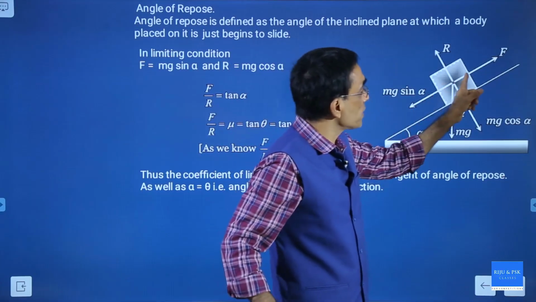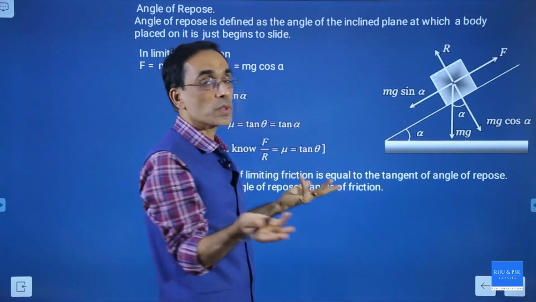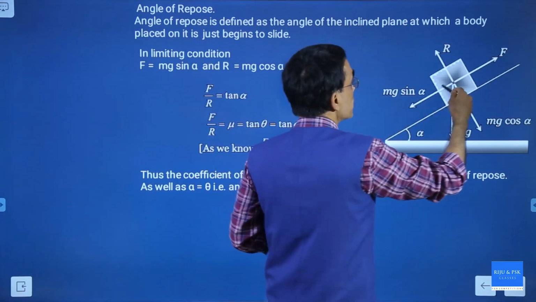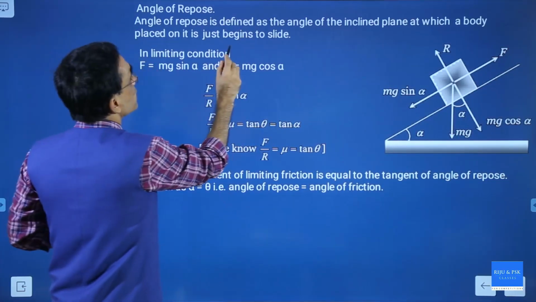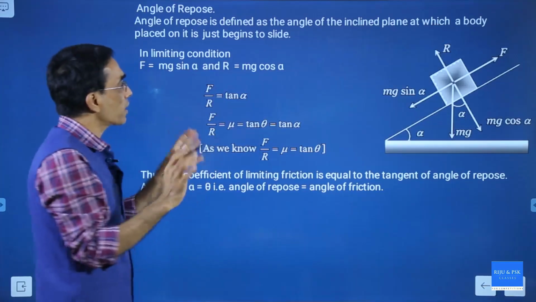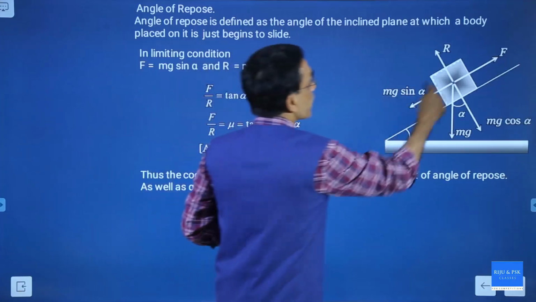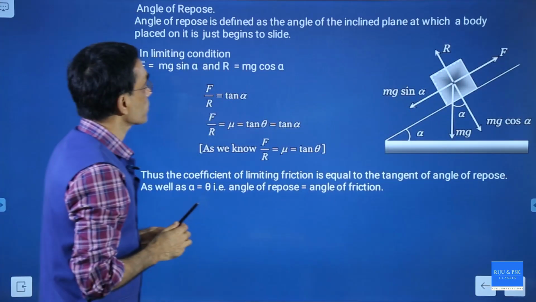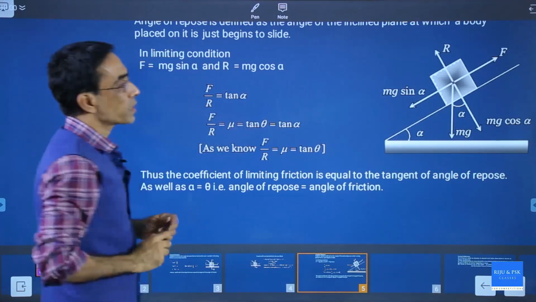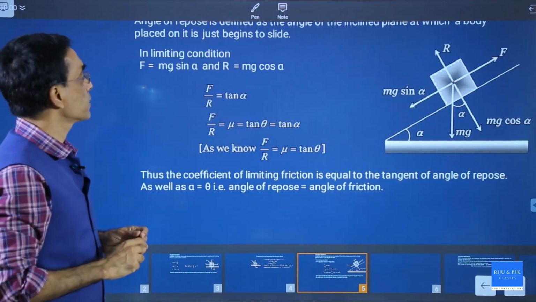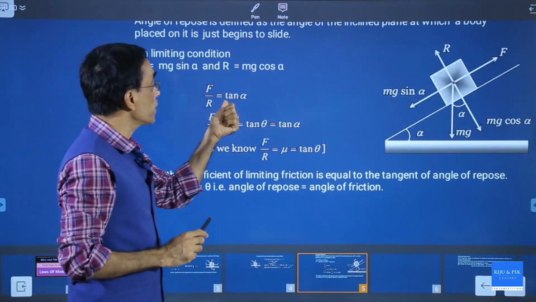Now, if it is just sliding downward, it means that the net force acting in that direction is also 0. That means mg sin alpha is just equal to f. That means it can have a uniform motion. That's why we say just begins to slide. There is no acceleration, but it is just moving. Net force is 0, so we can write mg sin alpha is equal to f. So f is equal to mg sin alpha and R is equal to mg cos alpha, the two relations that we have. Now you can try dividing the first equation by the second equation. What will you get? You will get f by R is equal to tan alpha.